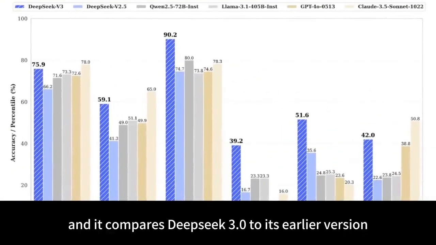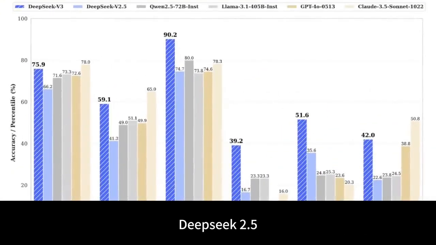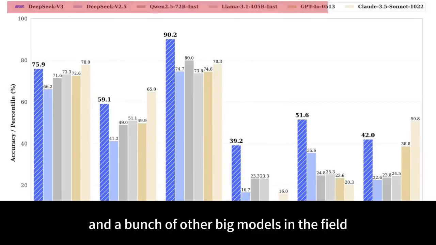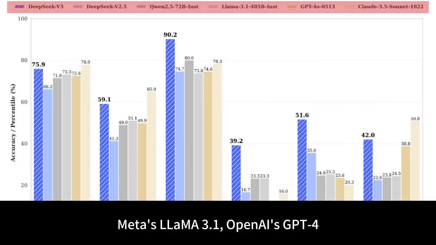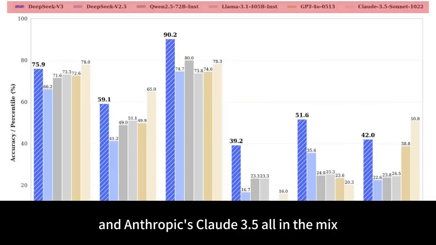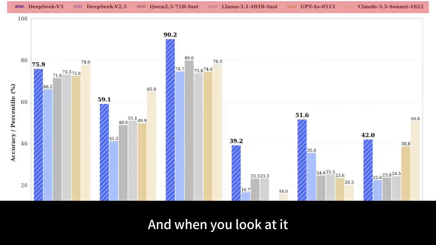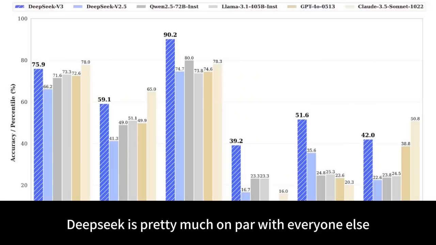We've got this chart, and it compares DeepSeek 3.0 to its earlier version, DeepSeek 2.5, and a bunch of other big models in the field. We've got Alibaba's Qianwen, Meta's Llama 3.1, OpenAI's GPT-4, and Anthropic's Claude 3.5 all in the mix. And when you look at it, DeepSeek is pretty much on par with everyone else.